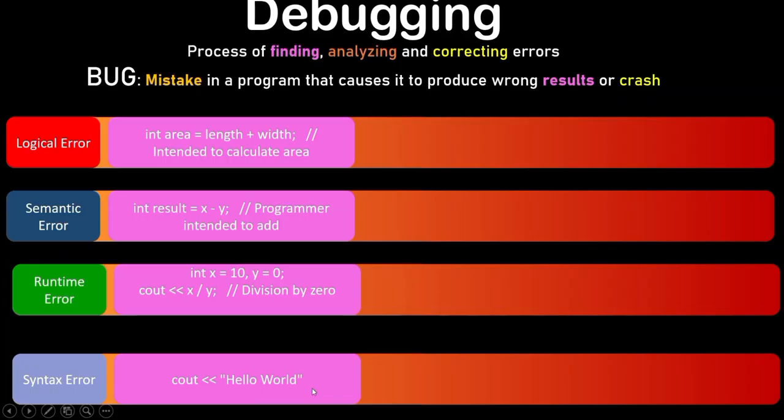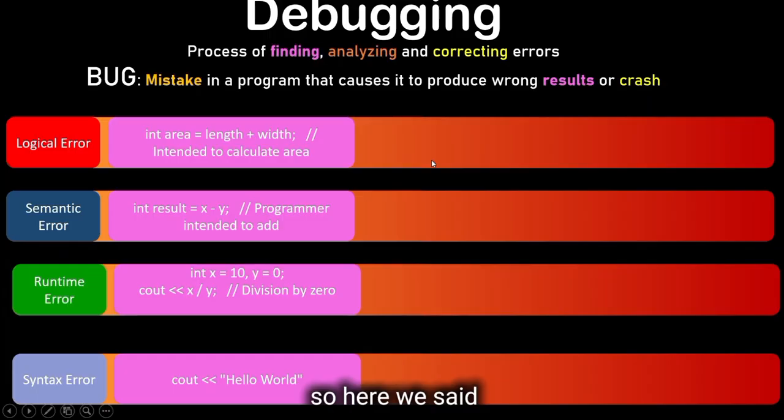So now let's try to find how we can correct these errors. The first thing that we have done here is we have identified the errors, and this process is called bug. We have seen that there are mistakes. Now let's go to the process of analyzing and correcting errors, which is called debugging. So we have seen the errors. Now let's debug them.